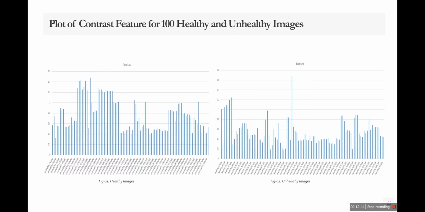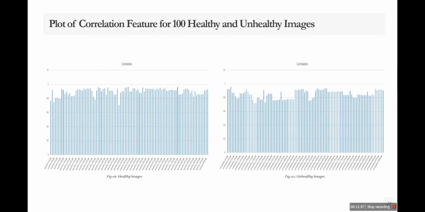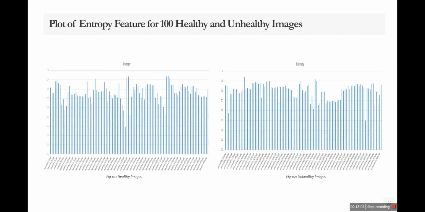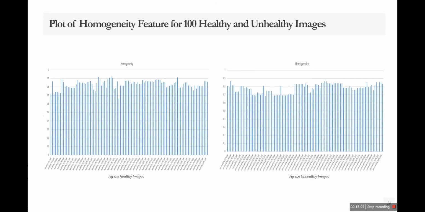Now these are the results of our data set for only 100 healthy and unhealthy images. You can see that features for the healthy and unhealthy have similar values. This is for contrast, and similarly for correlation we have again different histogram plots for the 100 healthy and unhealthy images. These are for energy, these are for entropy, and these are for the homogeneity feature.